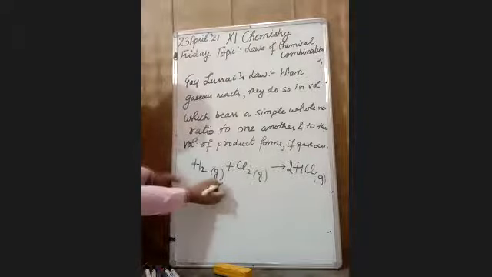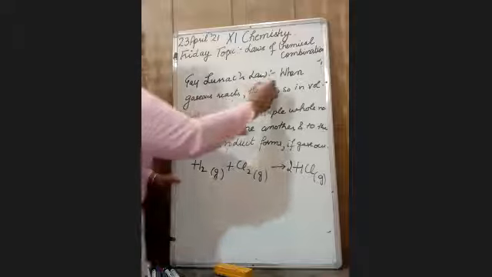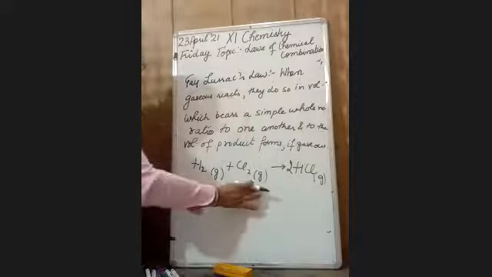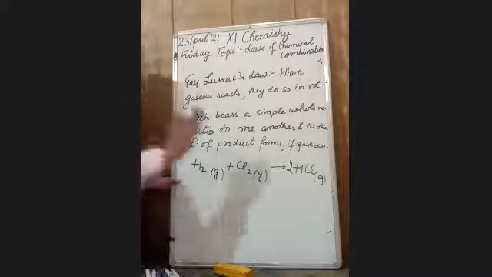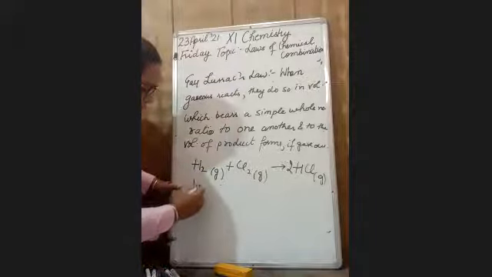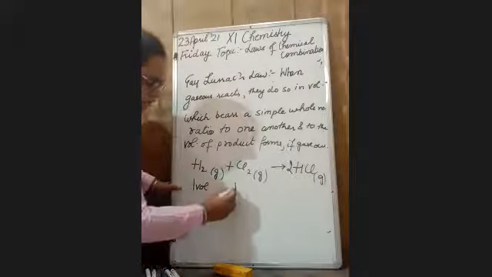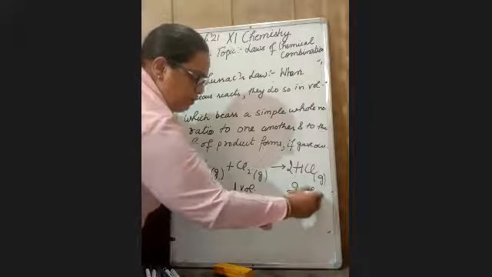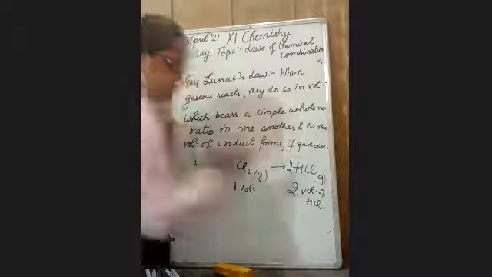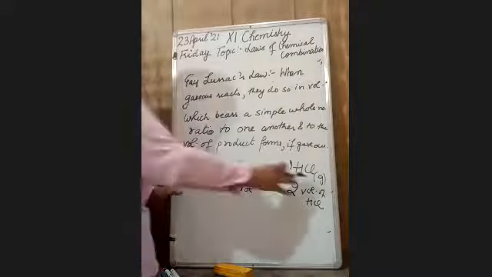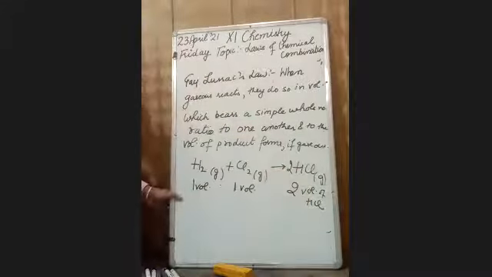This law states that when gaseous molecules react, their volumes are in a simple whole number ratio. Here 1 volume of hydrogen combines with 1 volume of chlorine to form 2 volumes of HCl. The ratio is 1:1:2. If the product is also gaseous, then the ratio of volume is fixed.